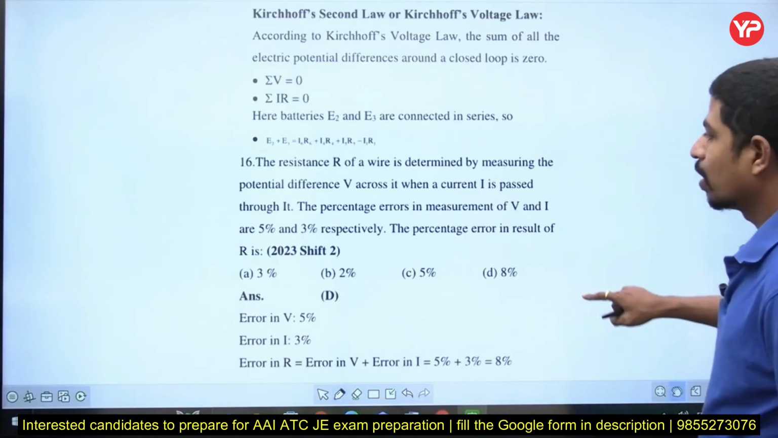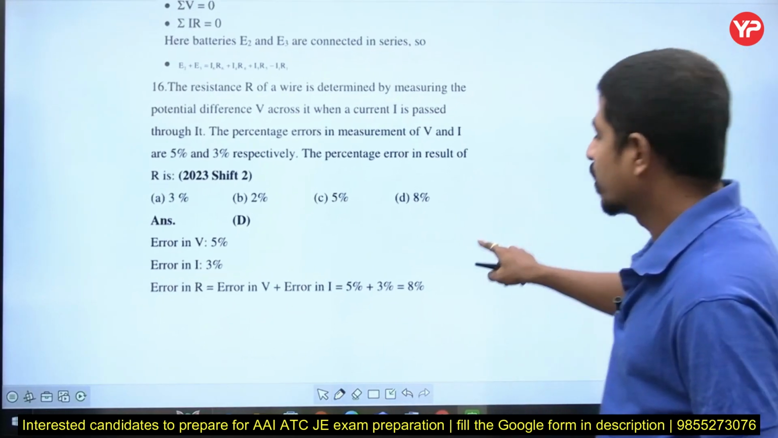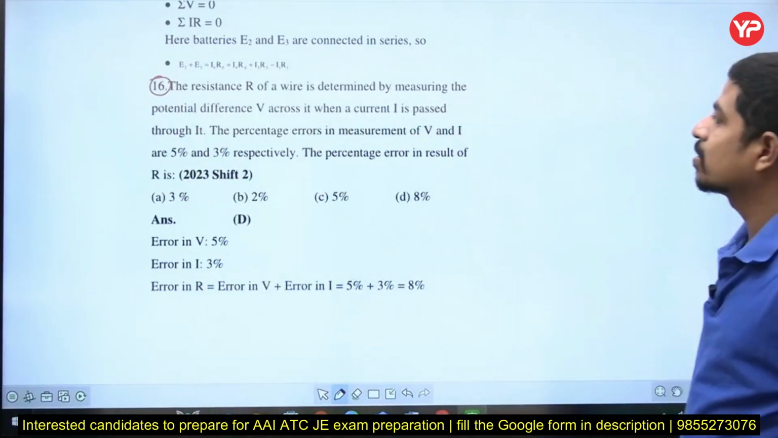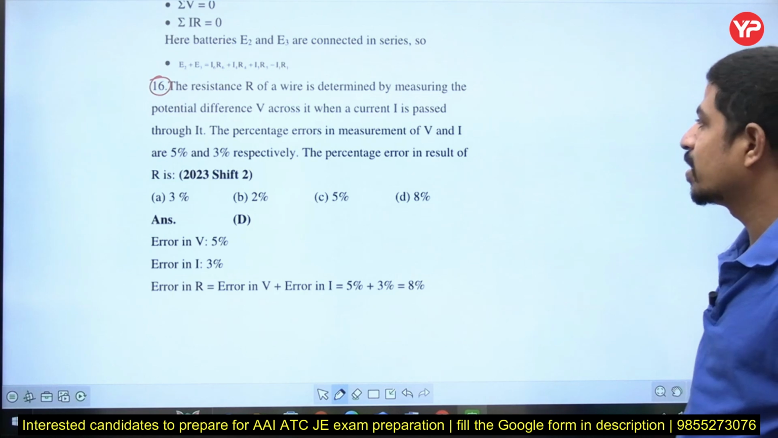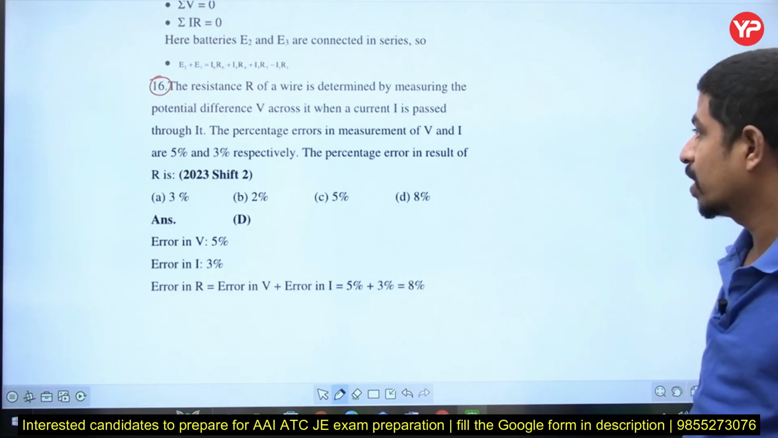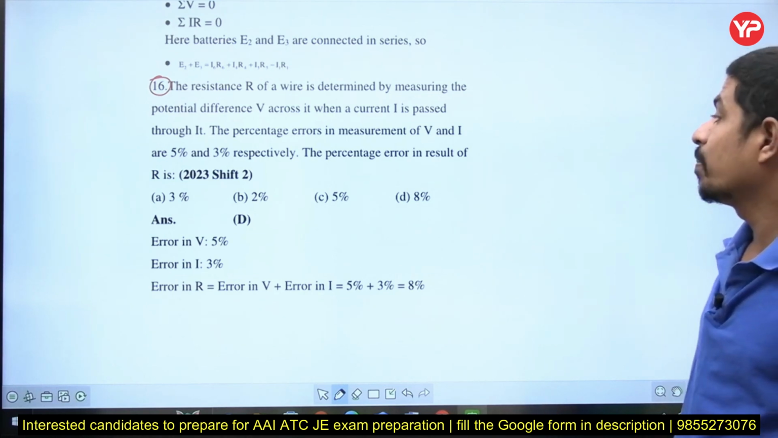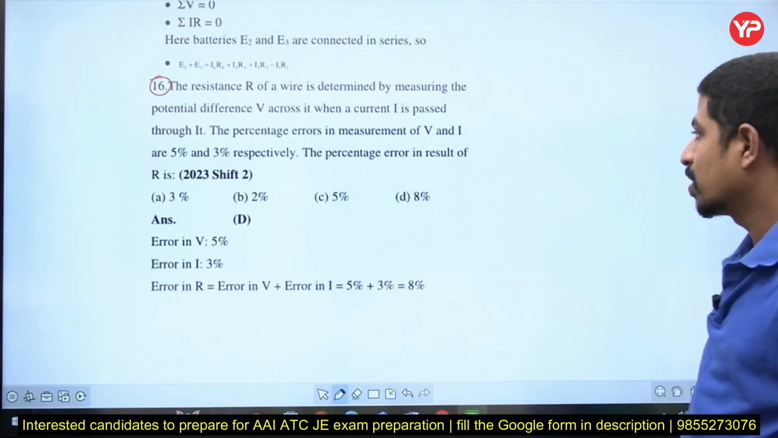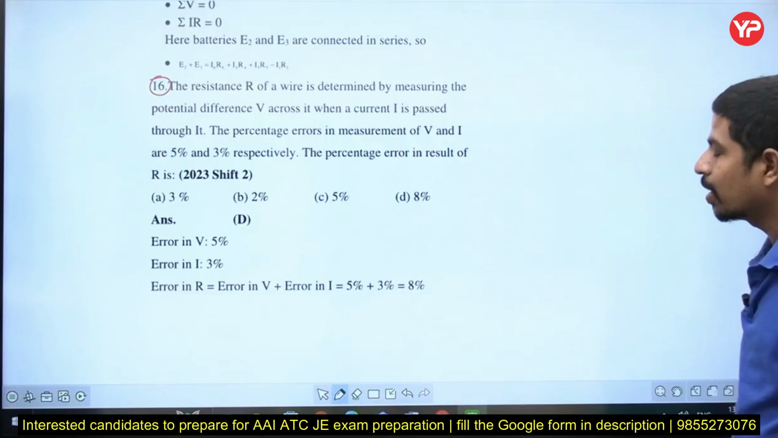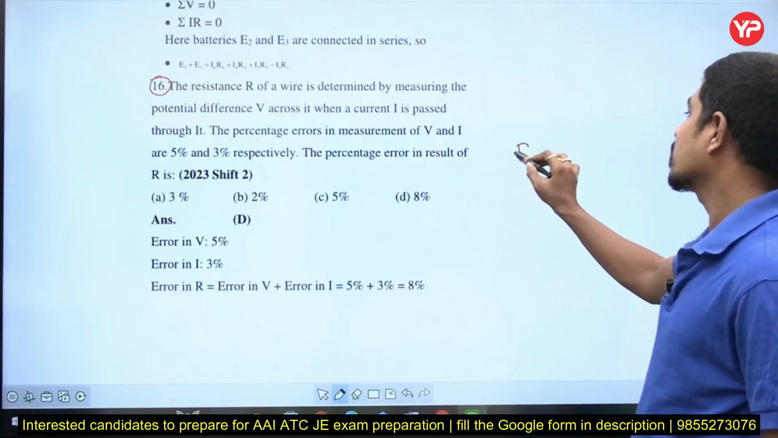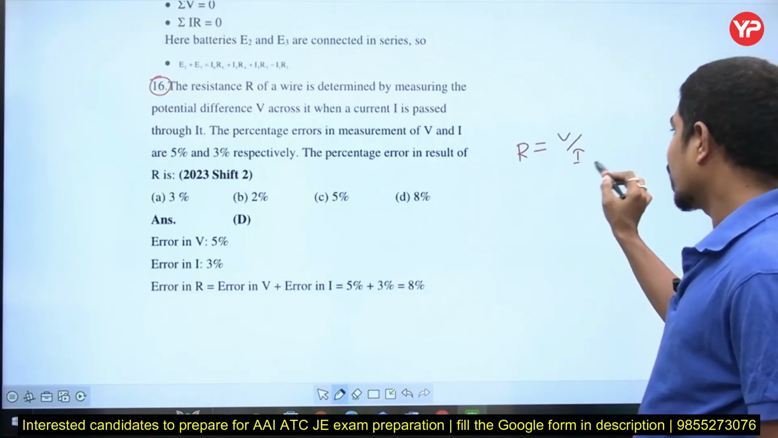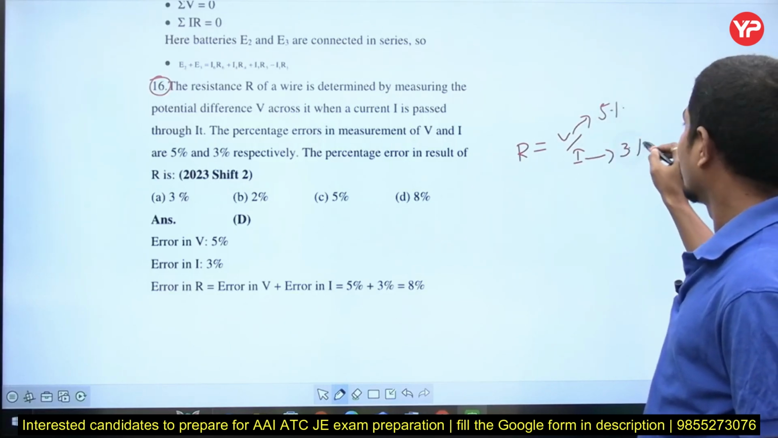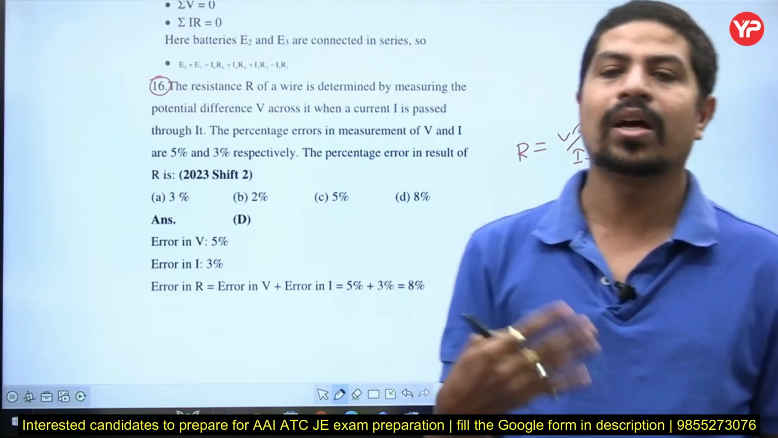Now, this question is also asked in 2023, question number 16. The resistance R of a wire is determined by measuring the potential difference V across it when the current I is passed through it. The percentage errors in the measurement of V and I are 5% and 3% respectively. Then the percentage error in the resistance R is? So R is equal to V by I. But here there is an error of 5% in V and an error of 3% in I.